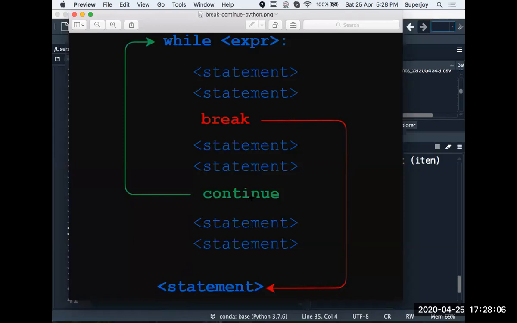But if you get a continue, you can see we are not out of the loop. We just skip these two statements and again continue our execution from there, right? So continue is not terminating the loop. Continue is just skipping the statements that come after continue.